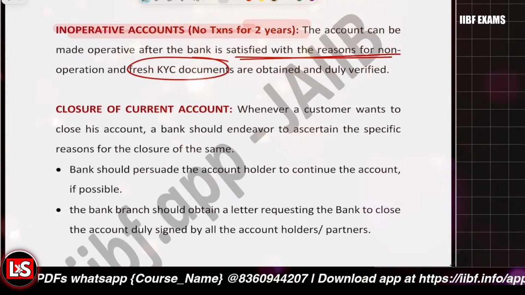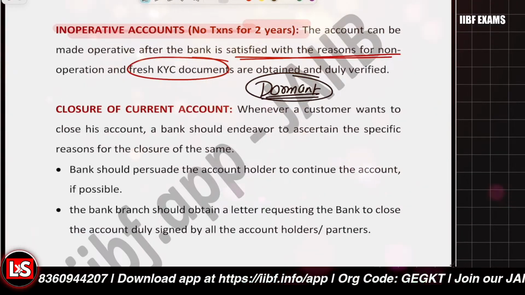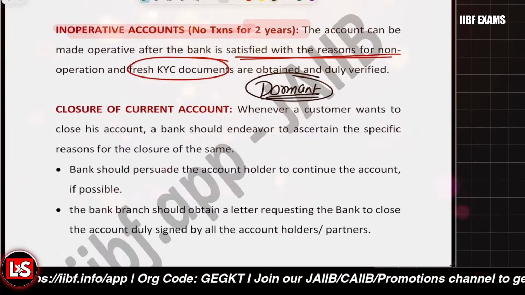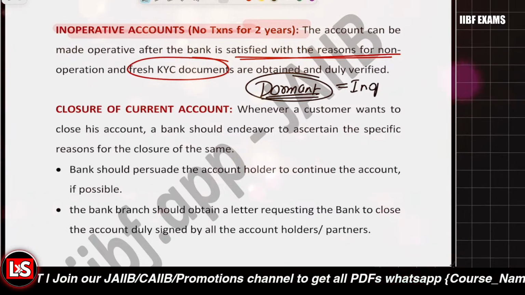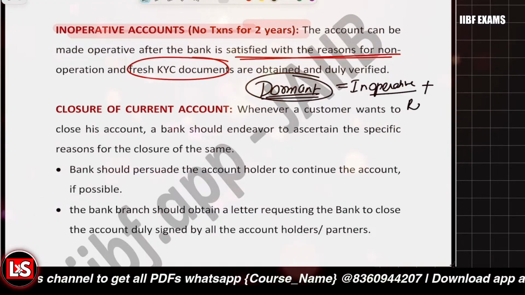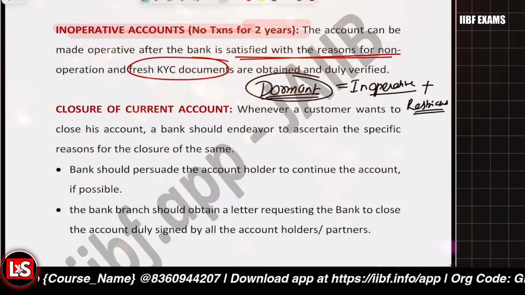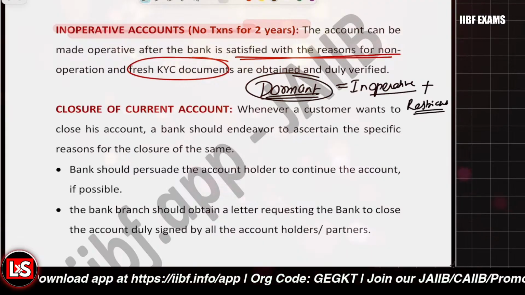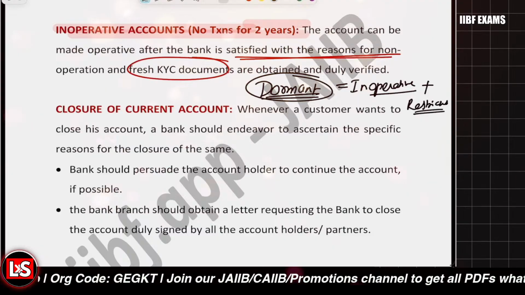But when we're talking about the dormant account, it's another state. A dormant account is an inoperative account, but with operational restrictions. So if it's an inoperative account, plus the bank has imposed restrictions upon it, then we say it is a dormant account. So the customer cannot freely operate the account without reactivating it. That is said to be the dormant account. Getting it? Is that clear?